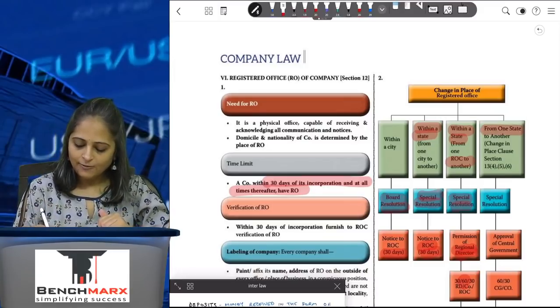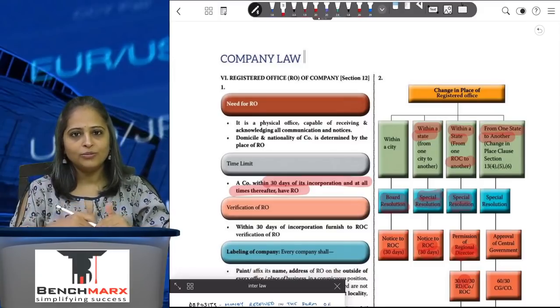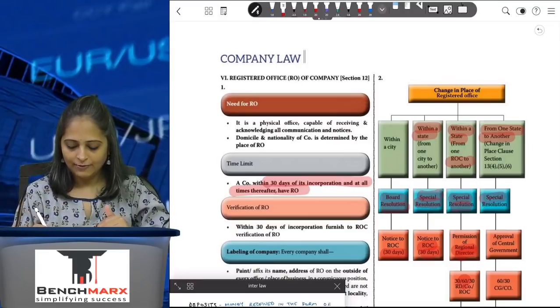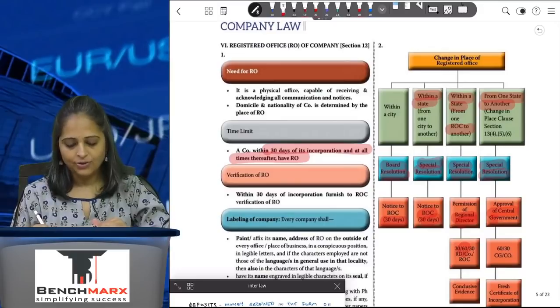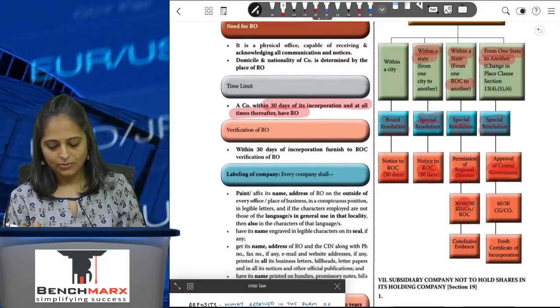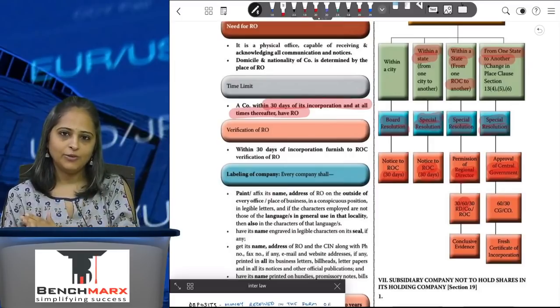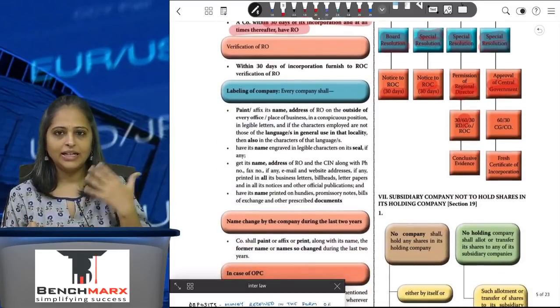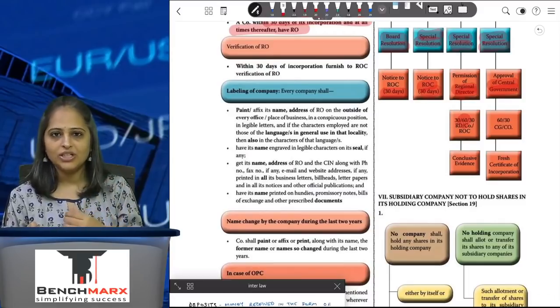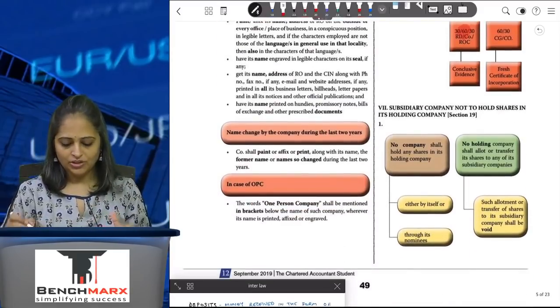And if I am changing from one state to another, going from Mumbai to Delhi, then I'll have to file a special resolution, and I will have to take an approval of the central government within a period of 60 days. Once he gives me the approval, then I'll have to inform the ROC within a period of 30 days, and I'll be given a fresh certificate of incorporation.